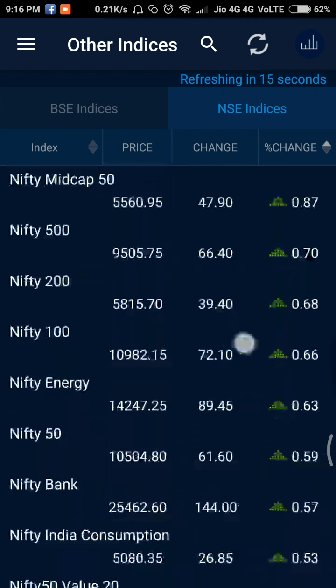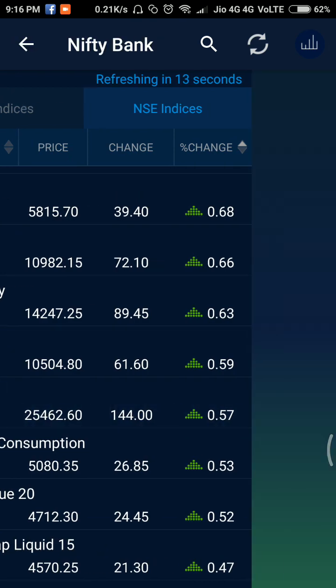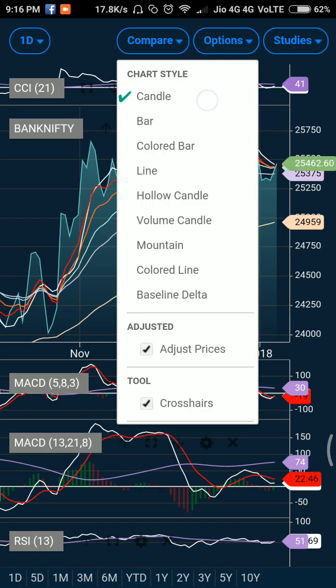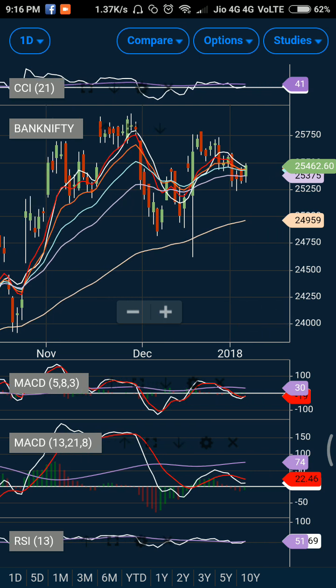So let us check the Bank Nifty first. Bank Nifty has seen a gain today, a good sort of opening, and if you see the option chart data, 25,000 to 26,000 is again a broad option activity range for the Bank Nifty. On the call side, you can see a solid bullish position.